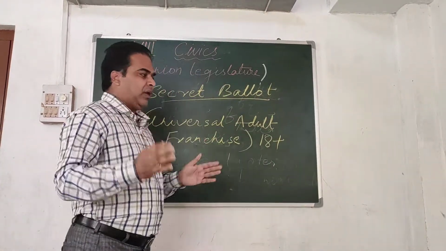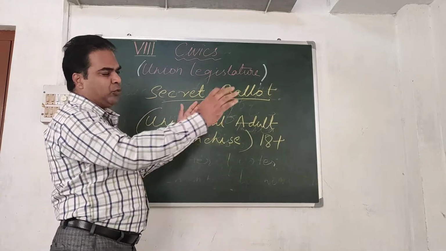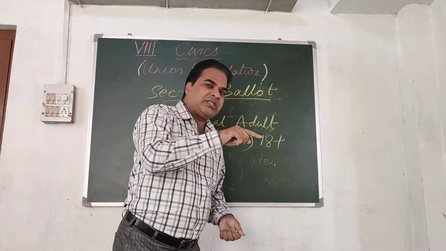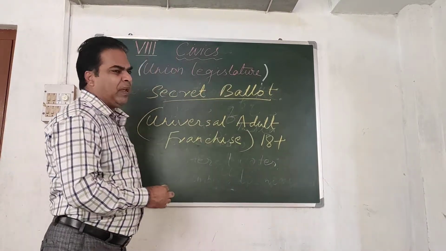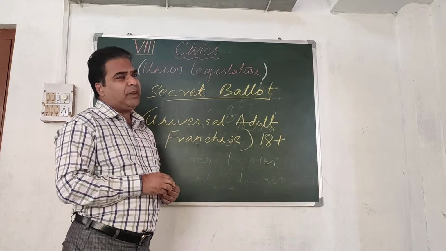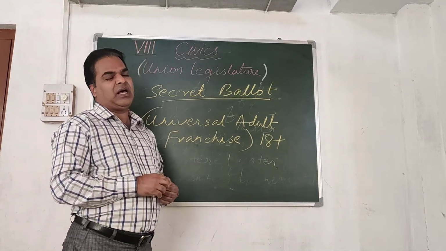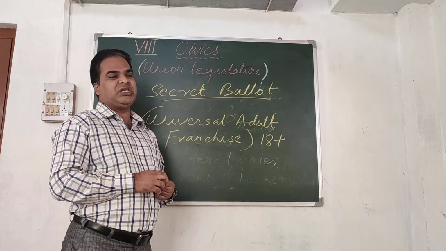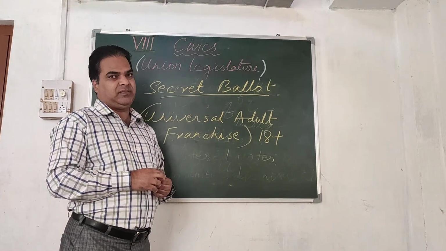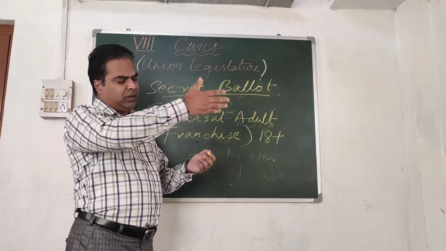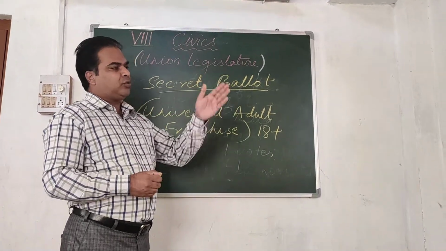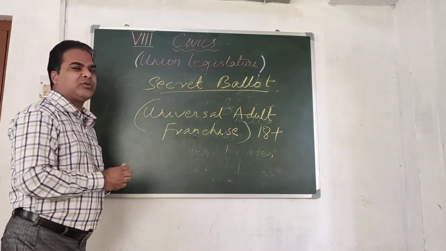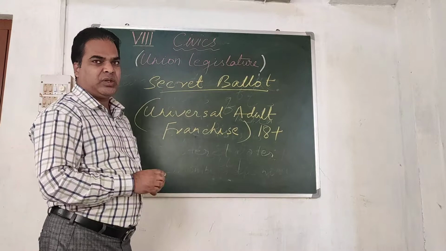So simply, we get into a polling booth, the room will be there, somewhere in the corner we can go and press the button. Before, paper was used for casting our vote, but nowadays we use EVM machines, electronic voting machines. The machine will have numbers 1, 2, 3, 4, 5 in sequence, and beside the number, the names of the candidates and the symbols of the parties will be there.